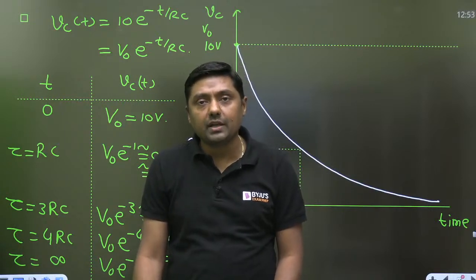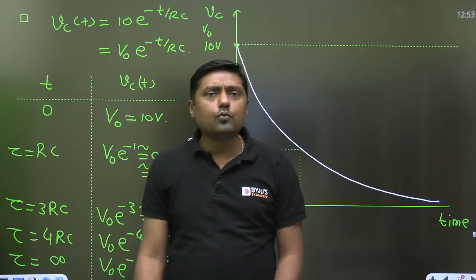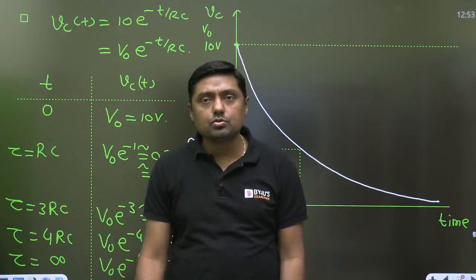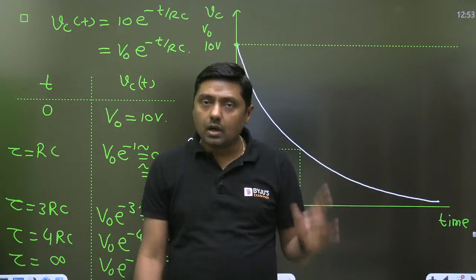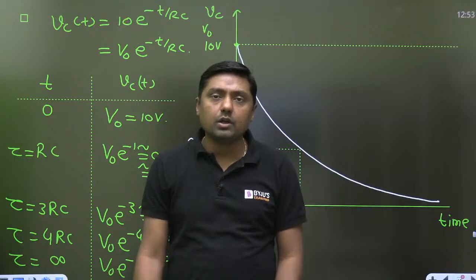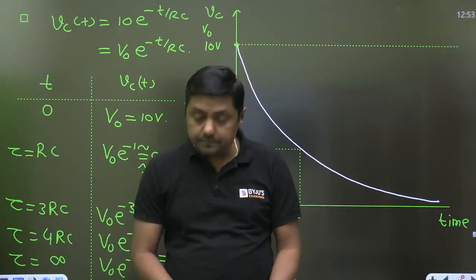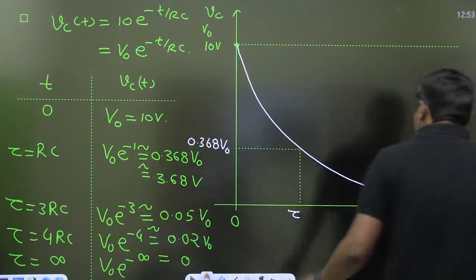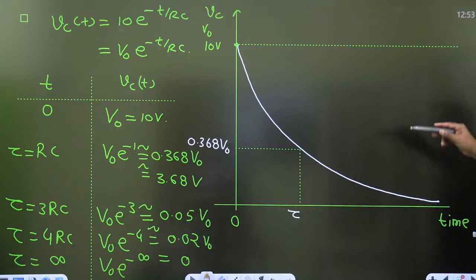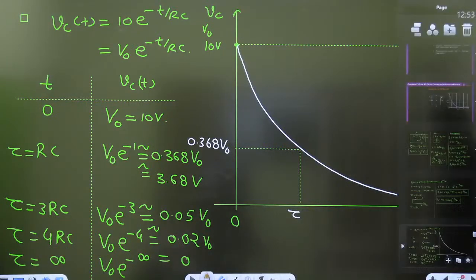Very, very simple diagram, and there are a number of questions on this, and we are going to solve some questions. But up to this point, is everything clear, everyone? Yes, please tell me. This is a source free RC circuit, an exponentially decreasing function.